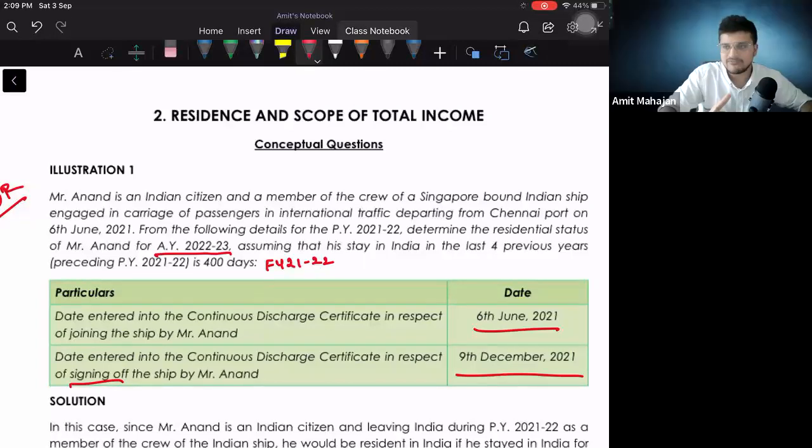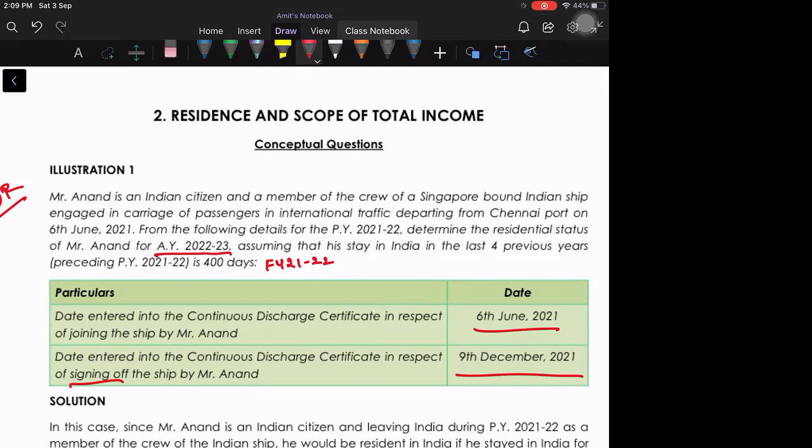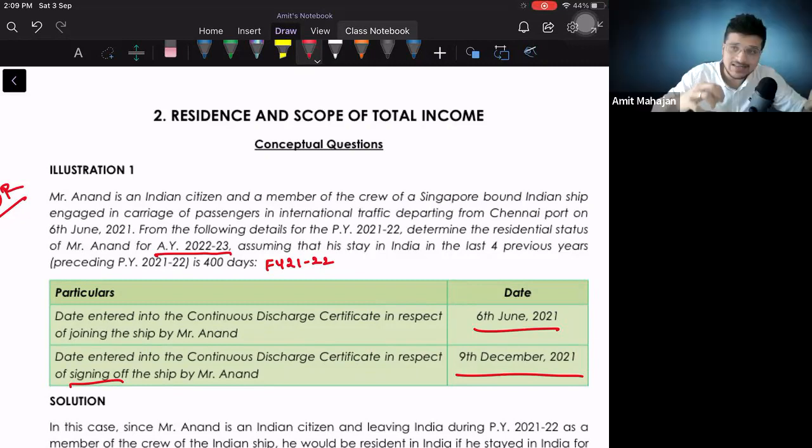If for 187 days he is outside India, then in that case, can I say total number of days in a year is 365? So 365 if I reduce 187, I will get the answer of 178 or something, right? So can I say for 178 days he was in India?